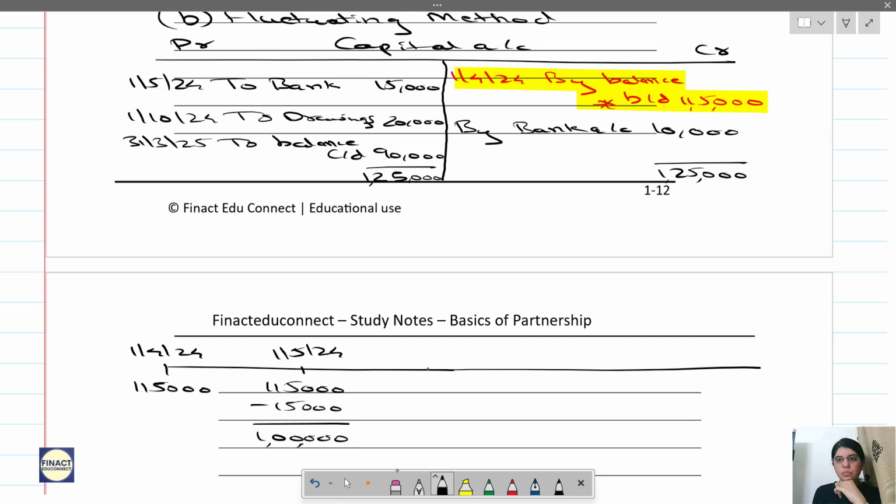Then what has happened? Then there is an additional capital. This June, no? So on 30th June 24 there is an additional capital of 10,000. So 1 lakh plus 10,000, so you have 1 lakh 10,000, correct?